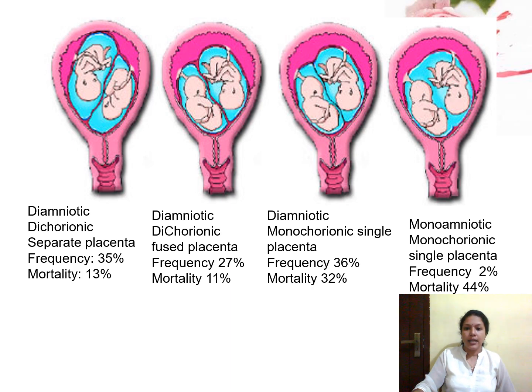Here you can see diamniotic, that is two amnions, and monochorionic, with a single chorion and single placenta. This is 36% of total multiple pregnancies, and the mortality rate is 32%. And here you can see monoamniotic monochorionic placenta, occurring in only 2% of multiple pregnancies, but the mortality rate is very high compared with the other forms, around 44%.